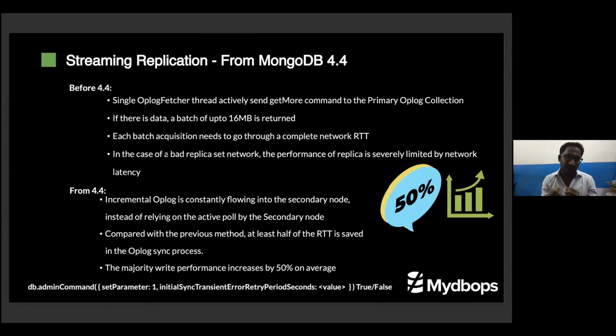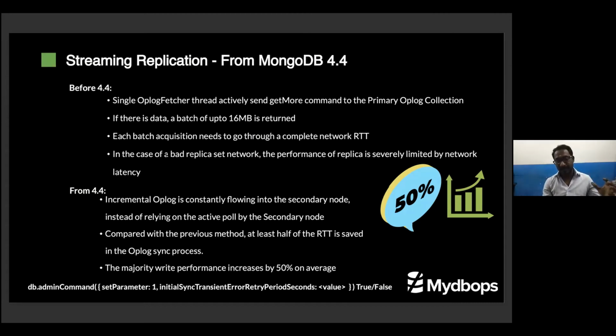Before 4.4, we have a 16 MB document written to get the data. This is the streaming replication, and this is quite an interesting feature because what MongoDB is claiming is, when you are going for streaming replication, your network RTT is saved nearly 50%. The performance of write majority is improved by 50%.